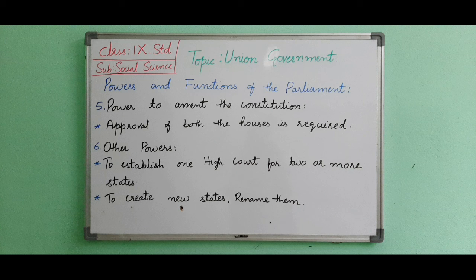We will see what is a national emergency. When there is a threat to the security of any area in the country or the whole of it through external attack or internal disturbance, this kind of emergency can be declared. Now the second is state emergency. Based on the report of the governor of the state, or if the state government for any reason cannot function according to the principles of the constitution, at that time the President can declare a state emergency.